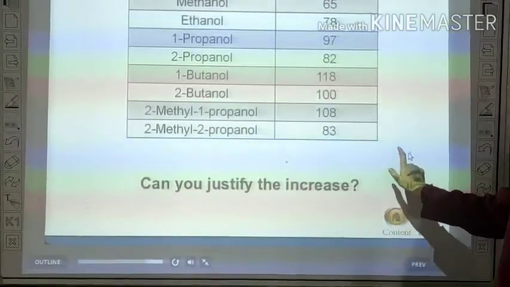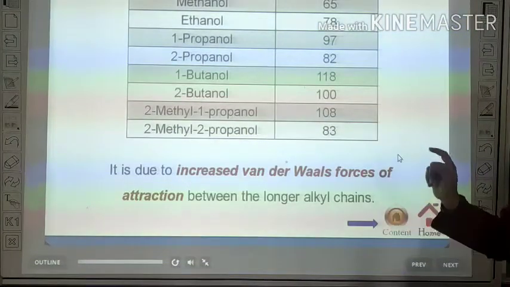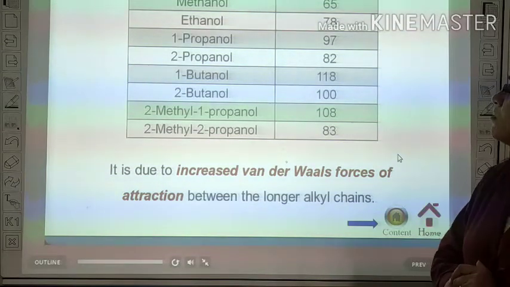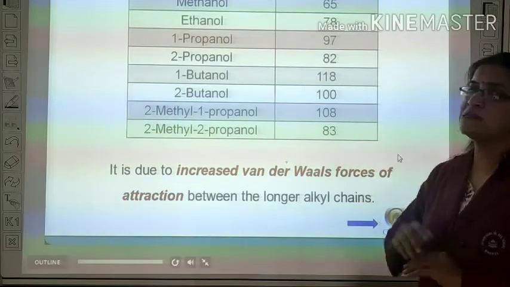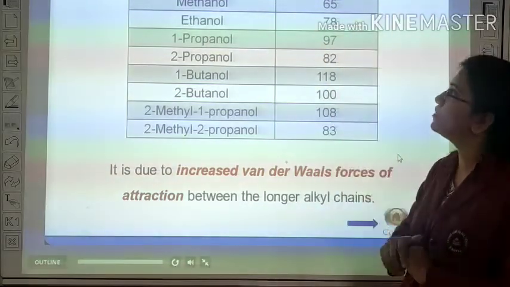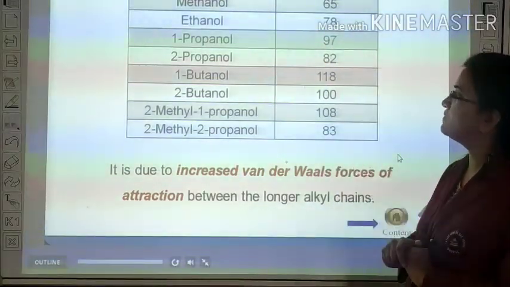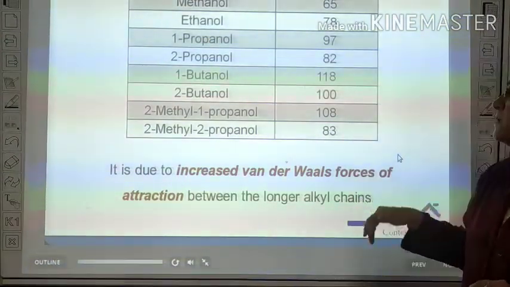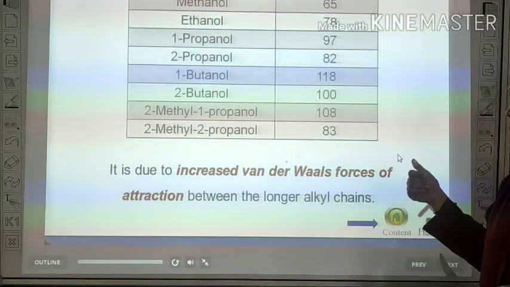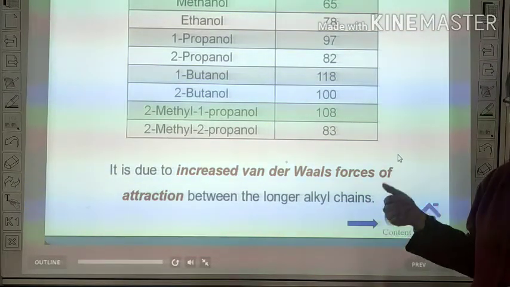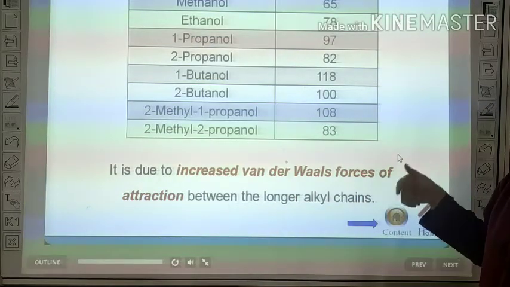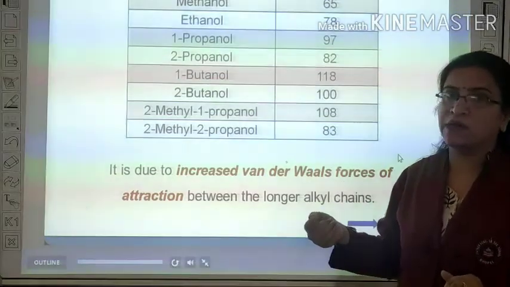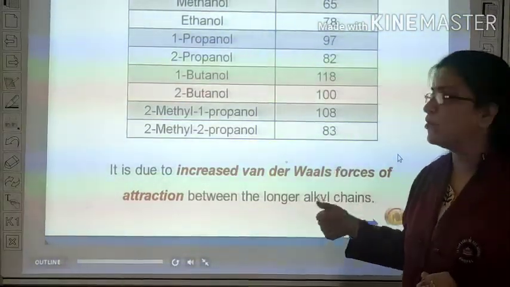Next is boiling point. As the number of carbon atoms increases, the boiling point also increases. Look at the example: methanol, its boiling point is 65, ethanol 78, propanol 97. So what we learned is that due to an increase in van der Waals forces of attraction with a longer alkyl group, the boiling point increases. Or you can remember it this way: the more the number of carbon atoms, the higher the boiling point.